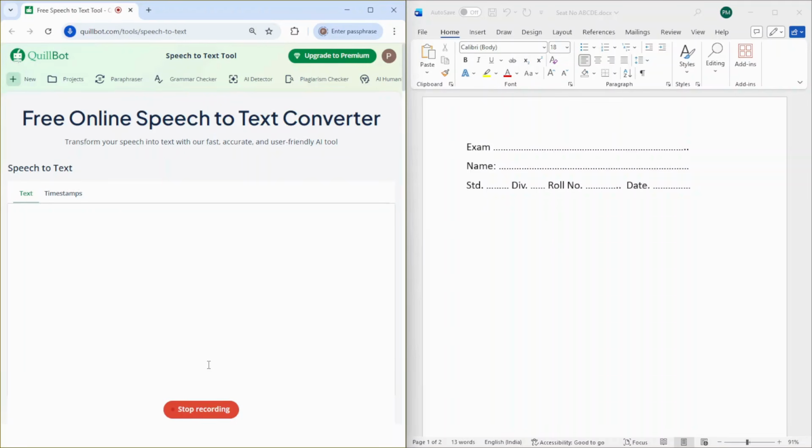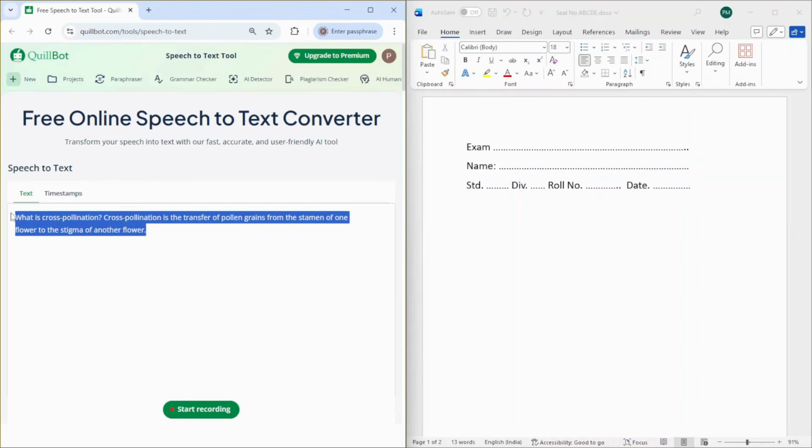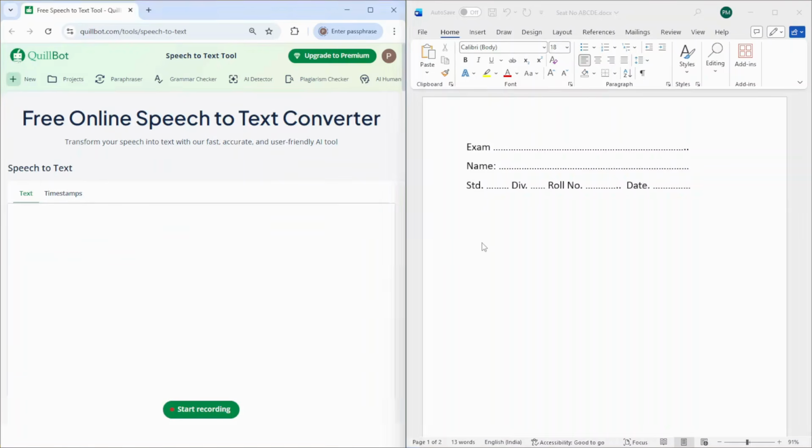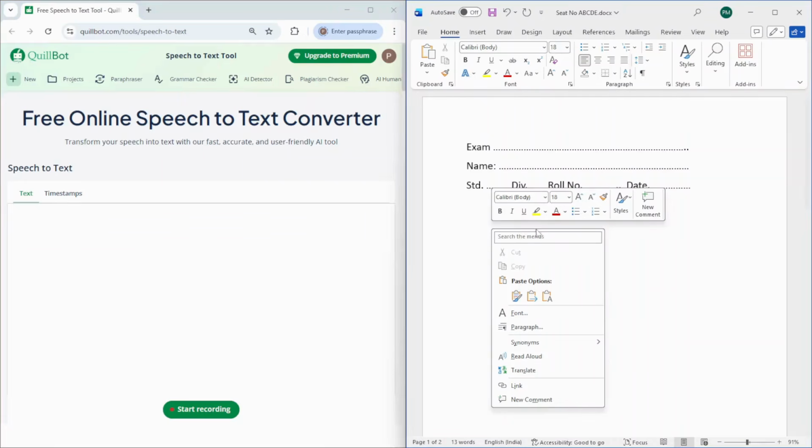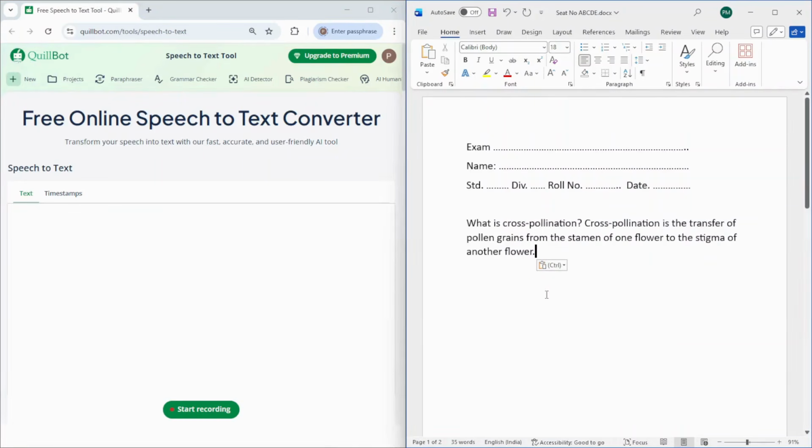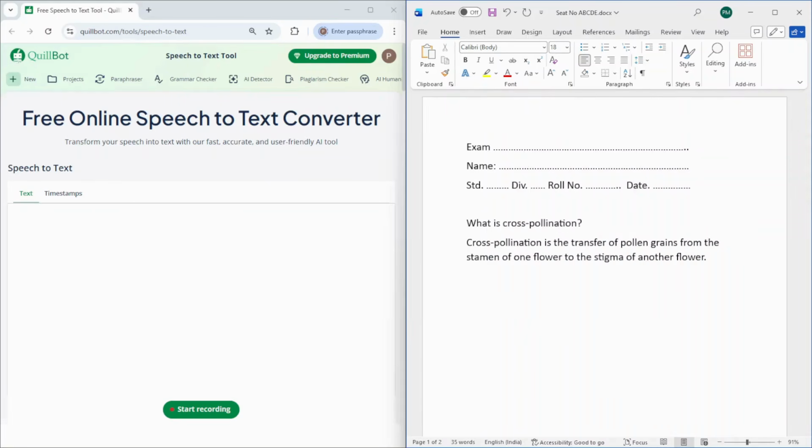What is cross-pollination? Cross-pollination is the transfer of pollen grains from the stamen of one flower to the stigma of another flower. QuillBot has detected my oral answer and converted it into text. Let us select this text, cut it and paste it in the Word document. Let us separate the answer to the next line.